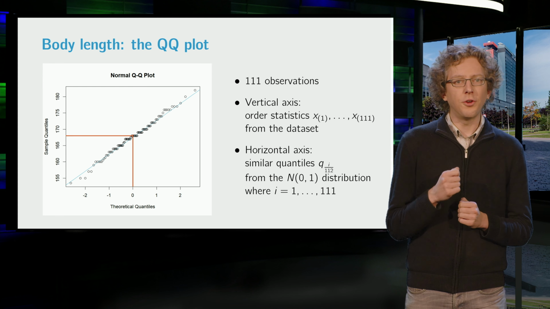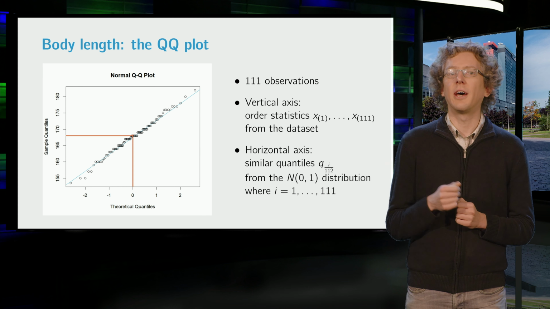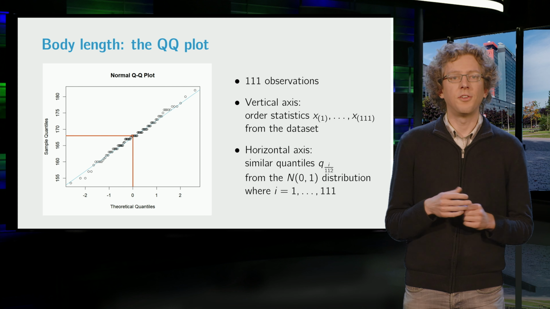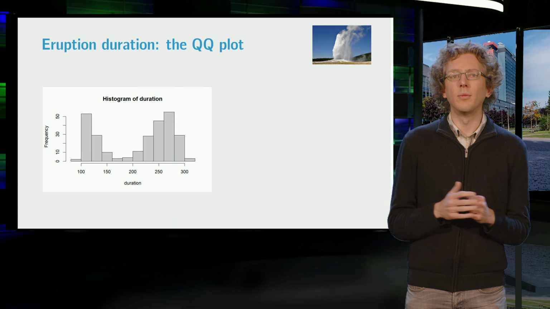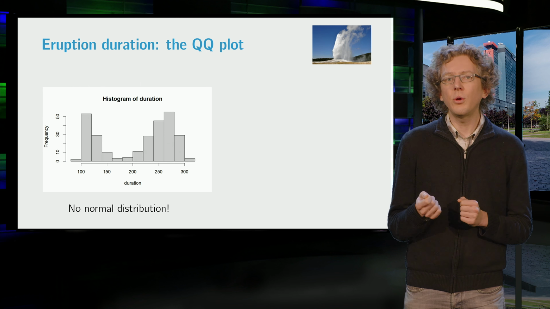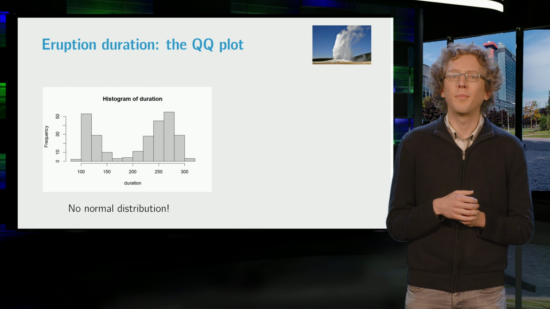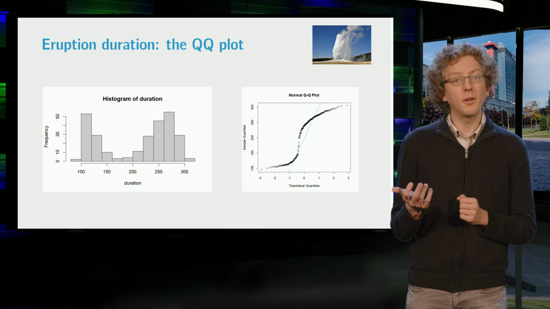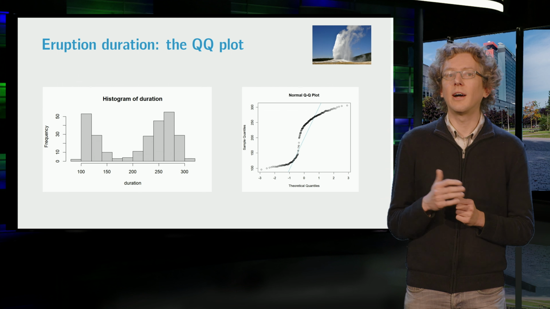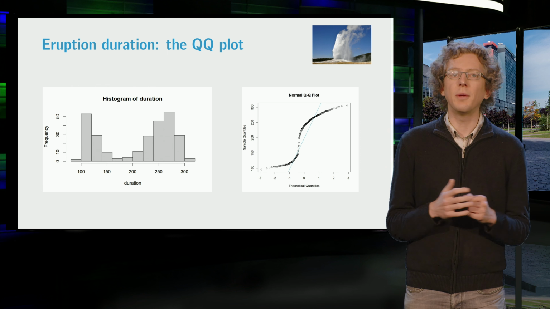For comparison, let's see what the QQ plot for the geyser eruption data looks like. Since the histogram looks nothing like the normal bell curve, we already know that these observations are probably not taken from a normal distribution. Well, the QQ plot clearly does not look like a line. Hence, we can draw the same conclusion.